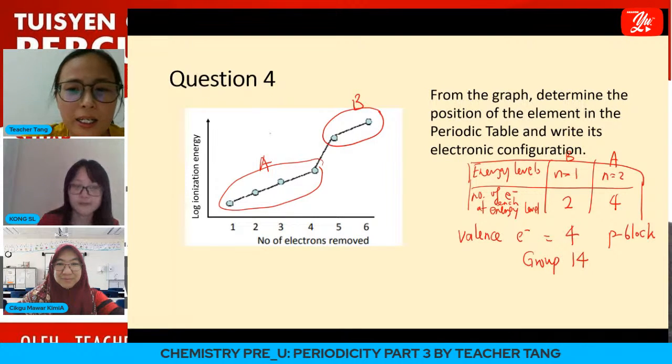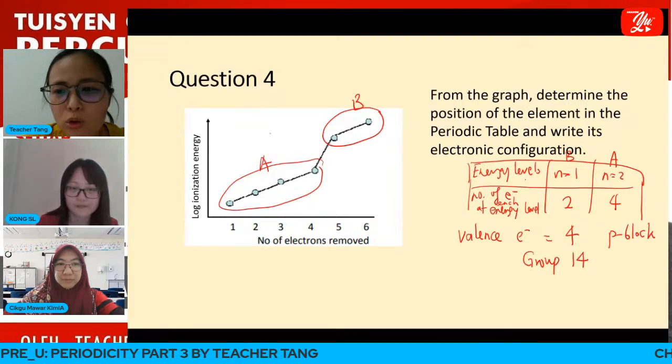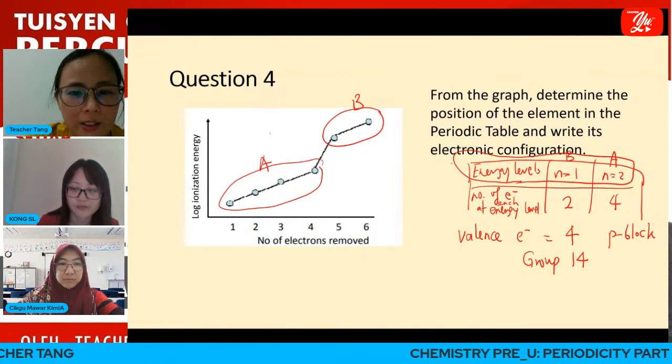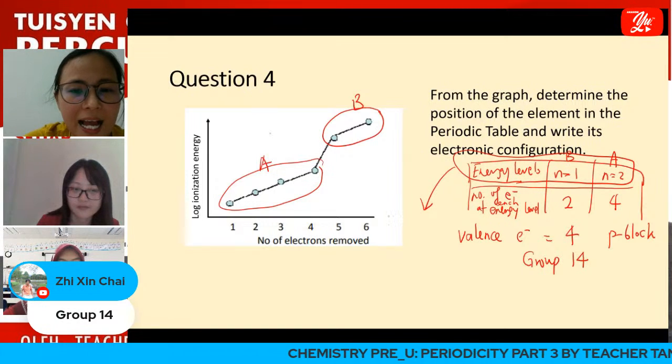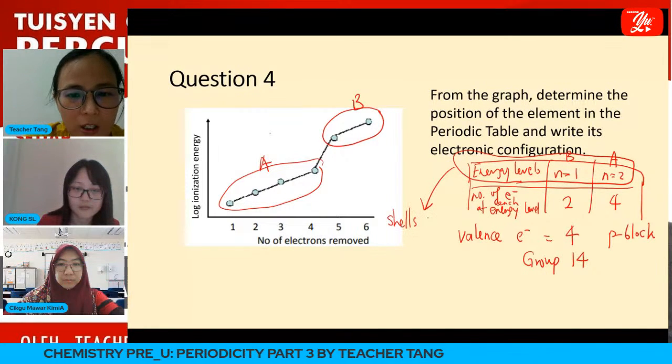Okay, so anybody want to tell me, in total there are 2 energy levels. Total 2 energy levels, this implies that it has how many shells filled with electrons?